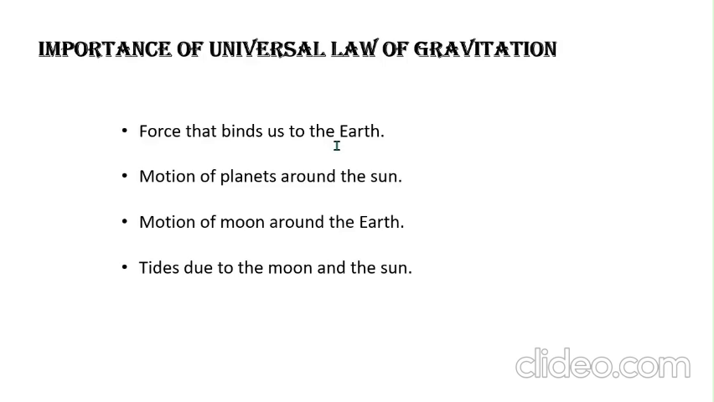Motion of planets around the sun. See, in the solar system, there are many planets moving around the sun. This is because of gravitation only. There is an attraction between each planet and the sun. The motion of the moon around the earth is also because of gravitation. And tides are due to the moon and the sun. So these are about gravitation.